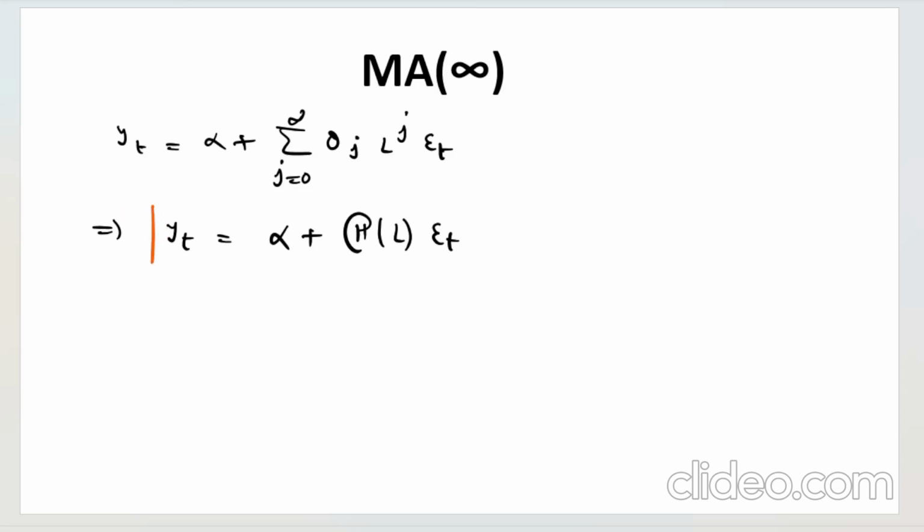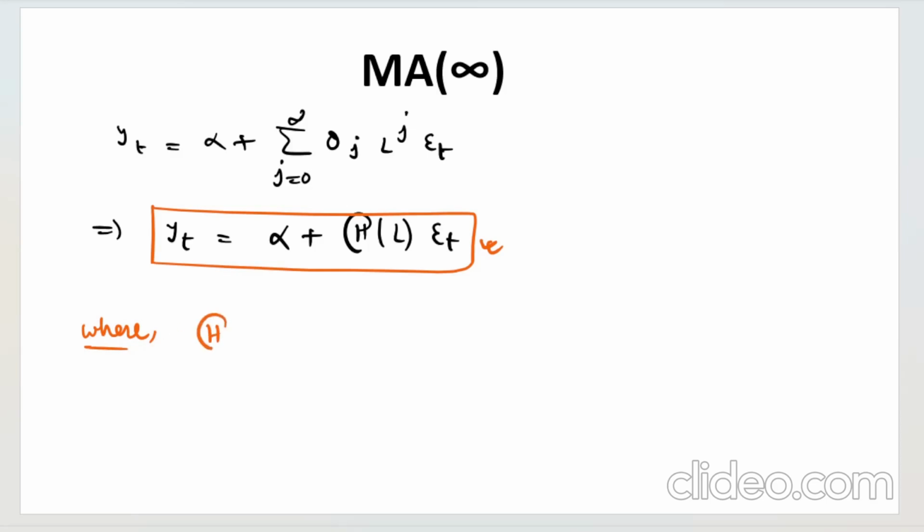If you haven't watched that, I'll give the link in the description. Check that video out and then come back. This is the compact format where capital Theta of L is the summation over j from 0 to infinity of theta j L to the power j.